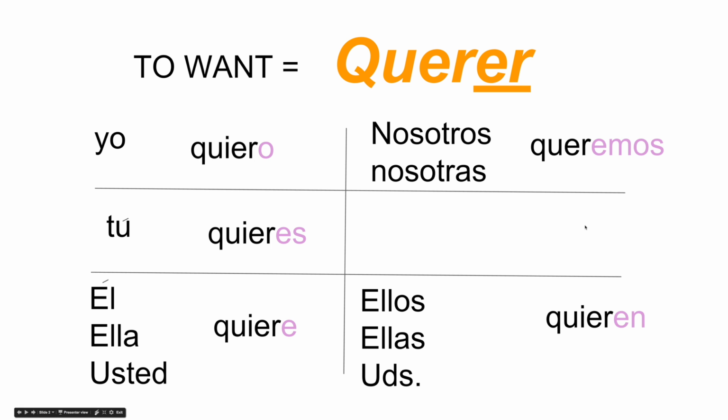Quiero, quieres, quiere, queremos, quieren. And then start practicing with their people so you know that quieres represents you. Tú quieres. Okay? Practice, practice, practice. Memorize, memorize, memorize. Buena suerte.